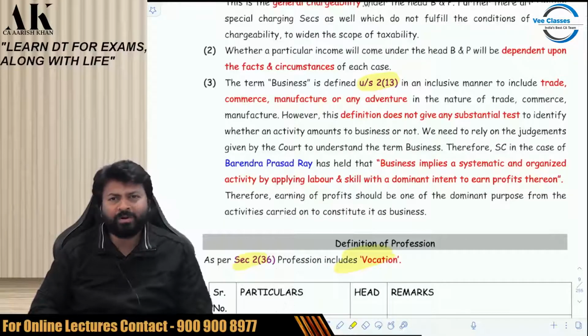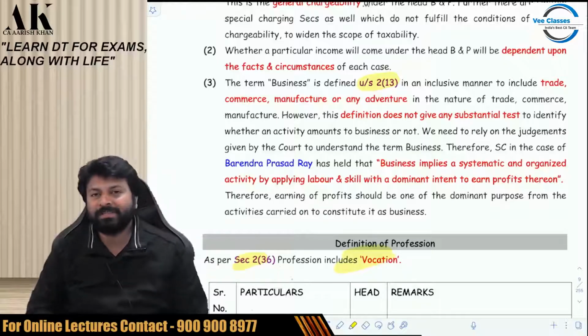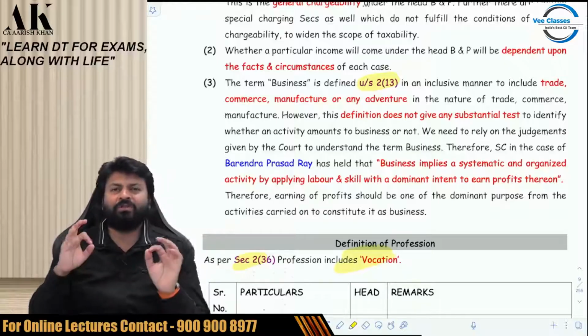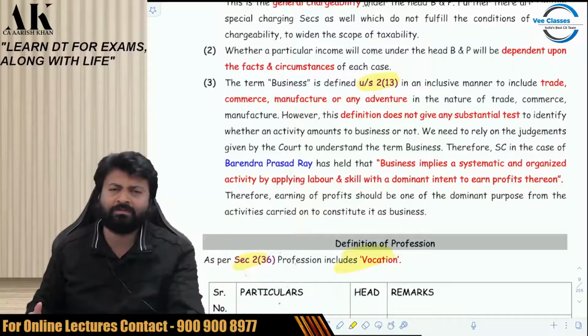The government does not want to define. If they define it, then the litigation will close. They don't want to close the door. They want to keep it open. So what comes in business, what comes in profession is always a matter of facts and circumstances. Just go through it and then we'll go ahead.